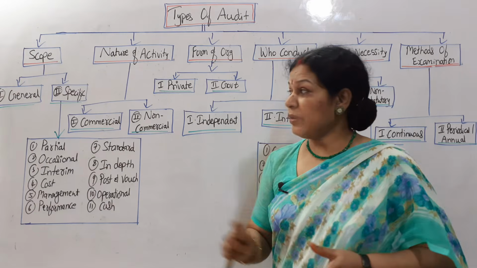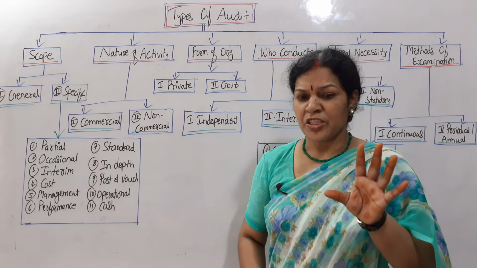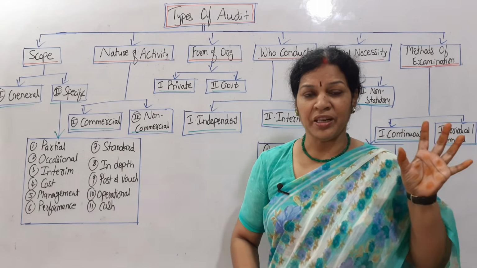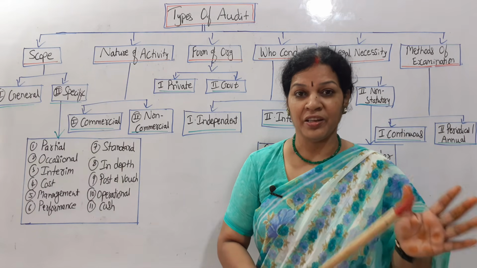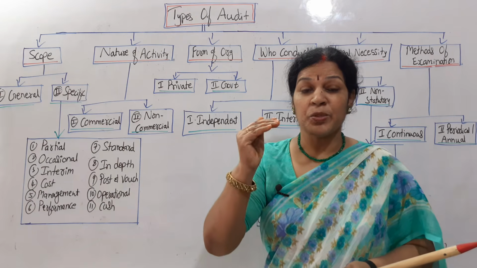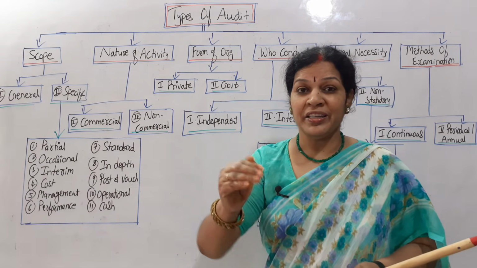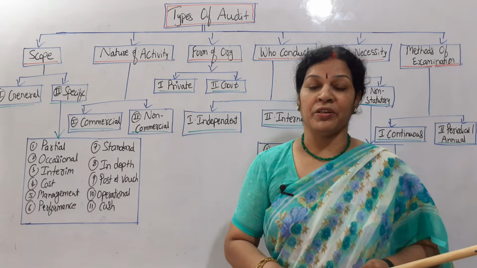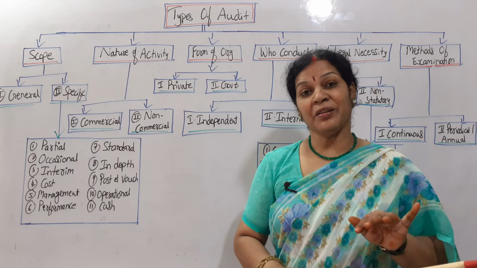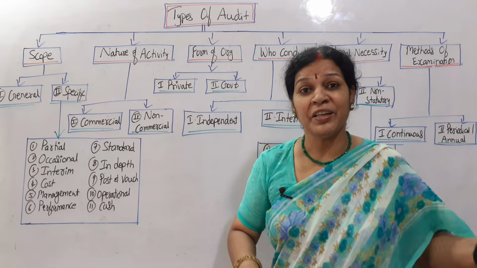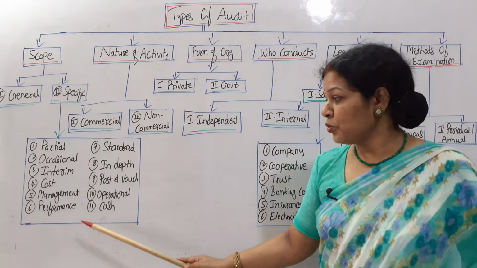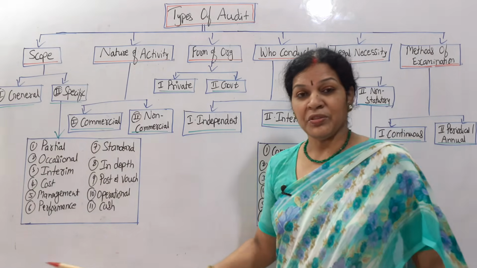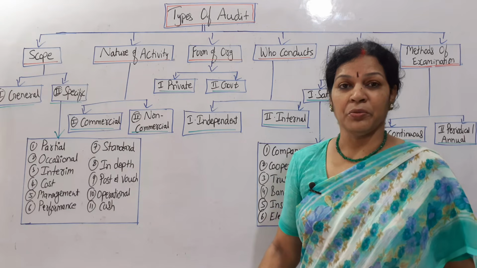And the second one, specific. Specific means specifically this is the auditing I am expecting. This is the result I want. You have to focus on this particular aspect. In that way, when auditing is given to the auditor specifically, that is specific audit. In specific audit also, there are different types of audit. Which kind of specific audit do you want? Select it out of these 11. Out of these 11, decide which audit you want.